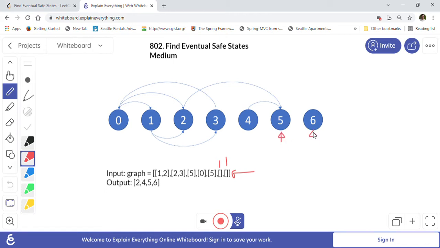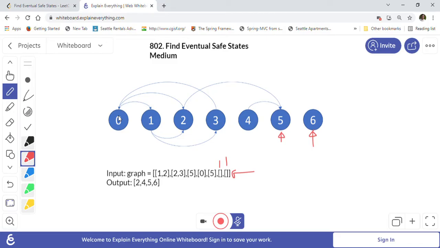5 and 6 are terminal nodes, and then we will go through nodes 0 to 6, and try to find out if all the paths from that node reach a terminal node. If all the paths reach a terminal node, then those are the safe nodes.